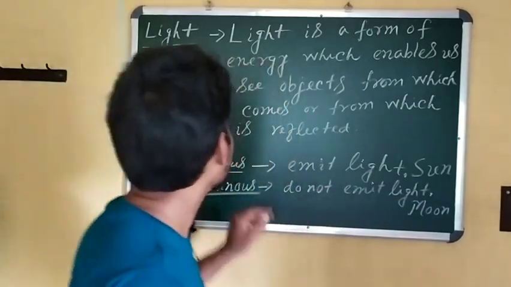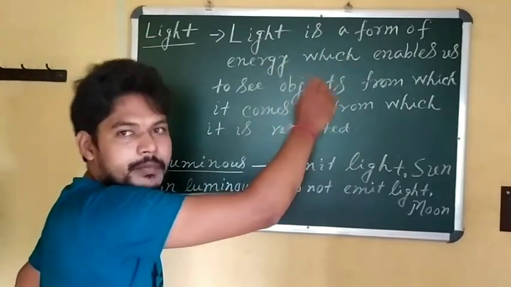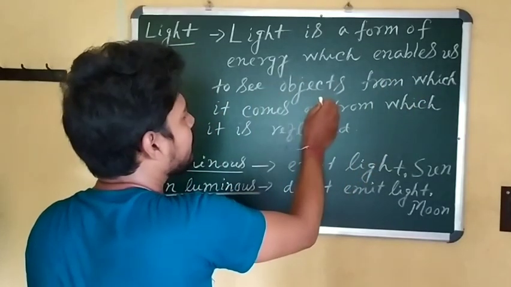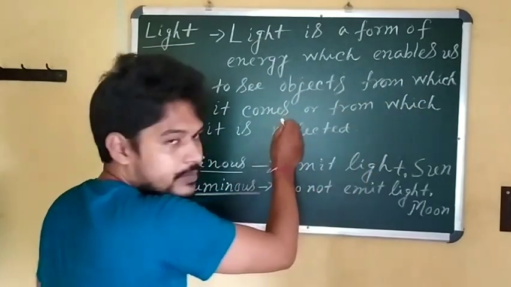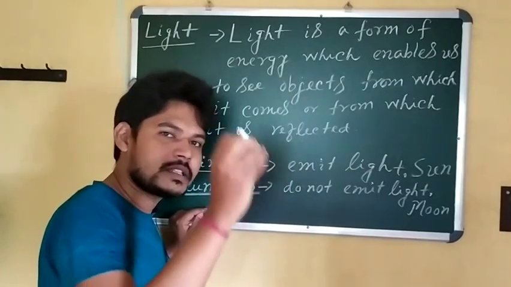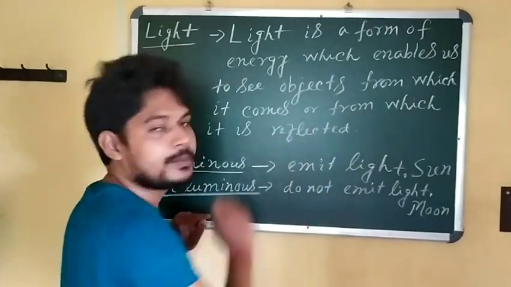What is light? Light is a form of energy which enables us to see objects from which it comes. That means those objects from which light comes, we can see those objects, or from which it is reflected.